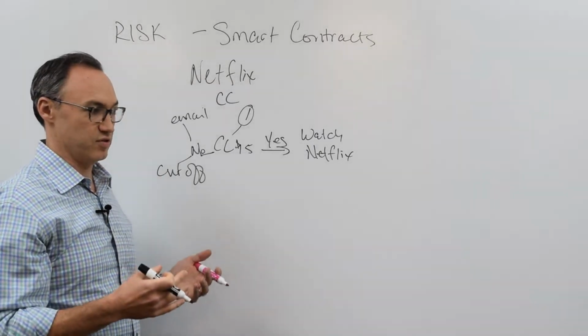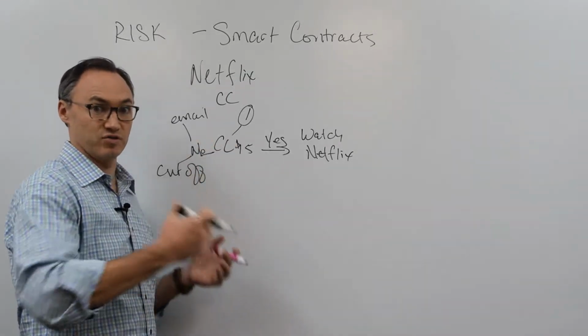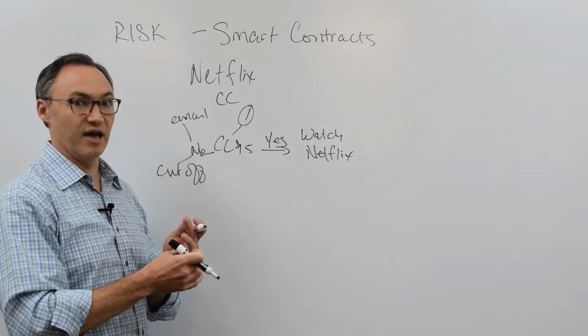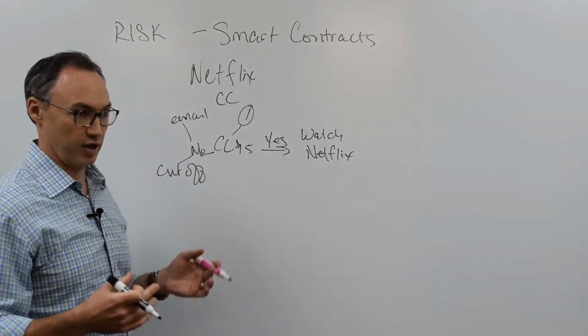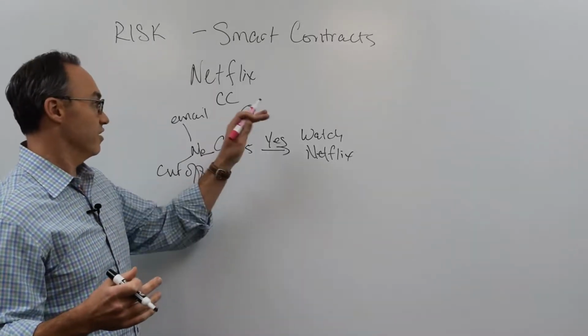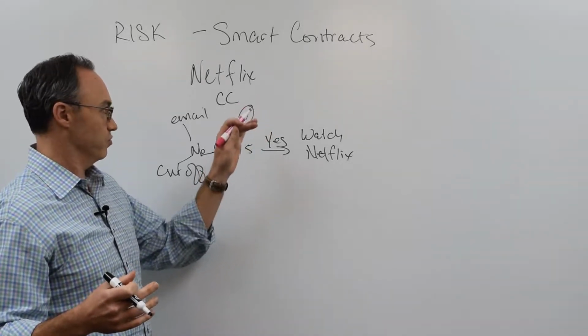Okay, so this is obviously currently, as far as I'm aware, not happening on a blockchain. This is just software that Netflix is running. My guess is it's hosted somewhere at Google or AWS or something like that, that is able to perform all this.